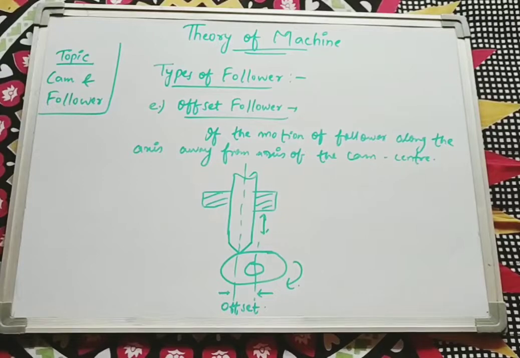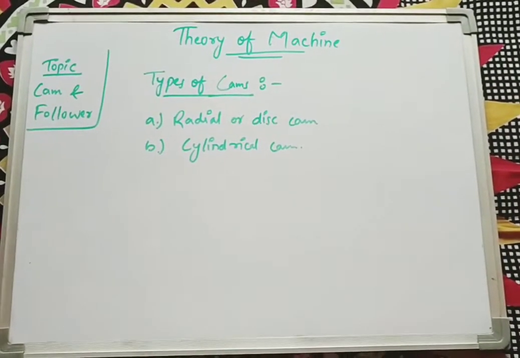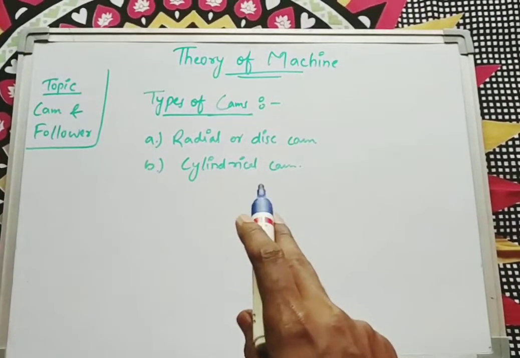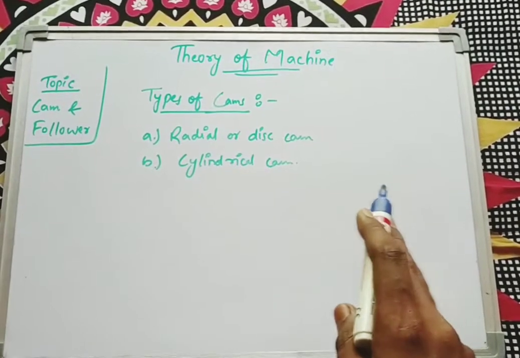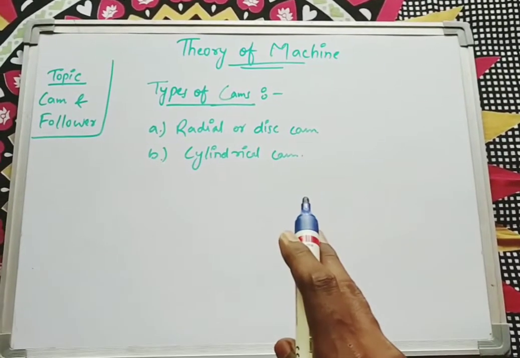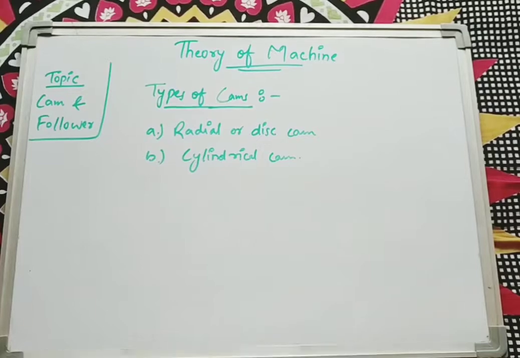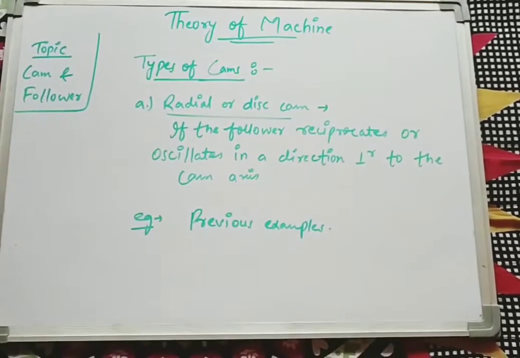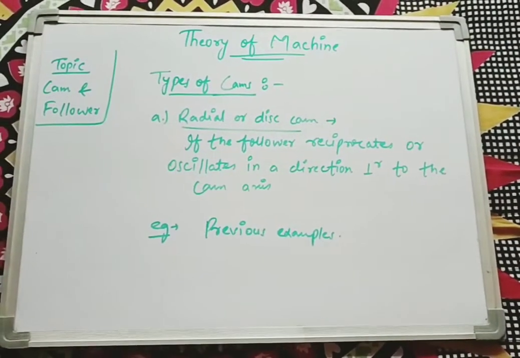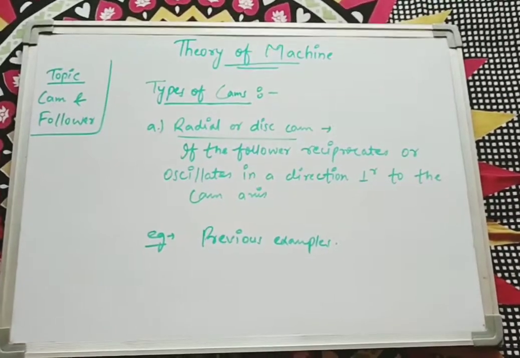Now coming to the types of cams. The cam is mainly classified into two types: the first one is radial or disc cam and the second one is cylindrical cam. So coming to the first one, what is radial or disc cam?